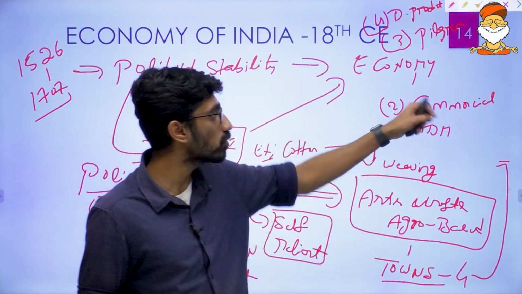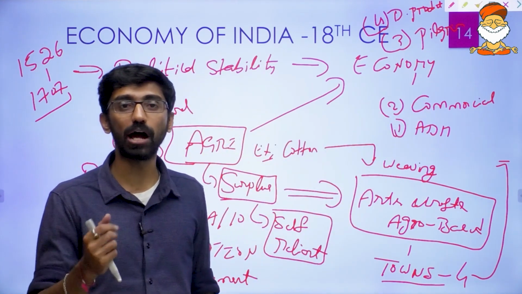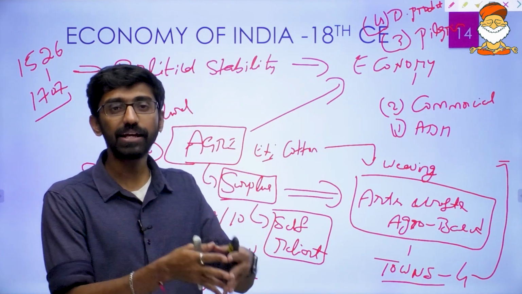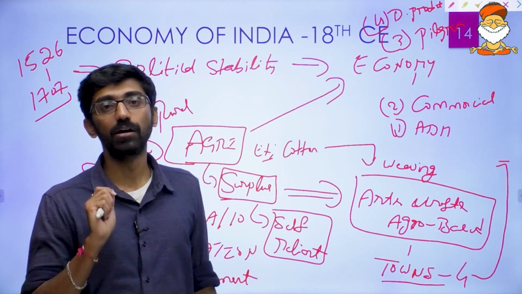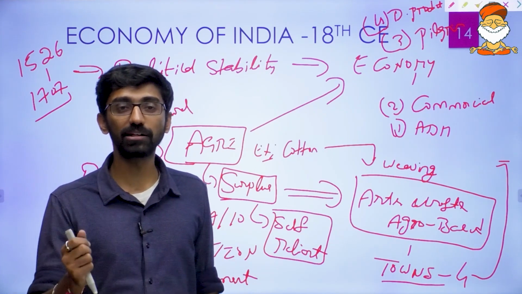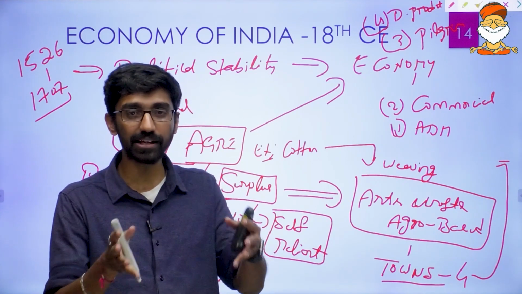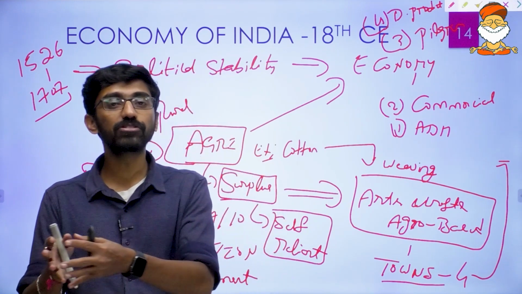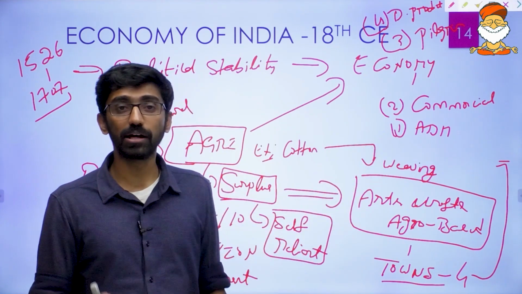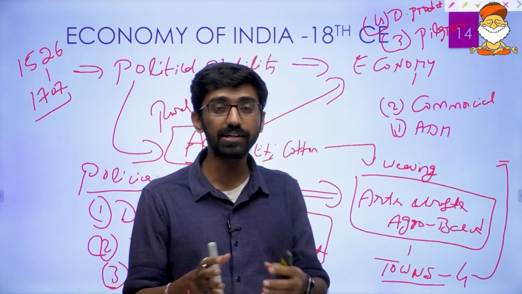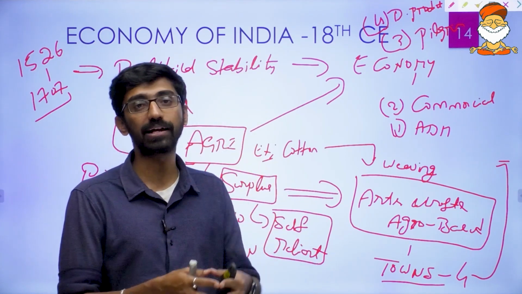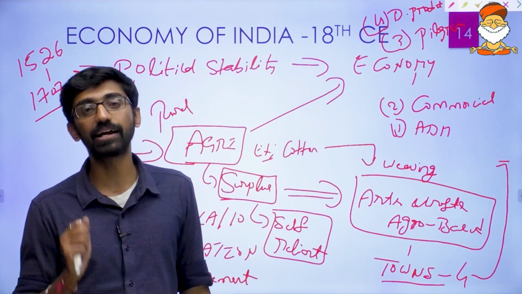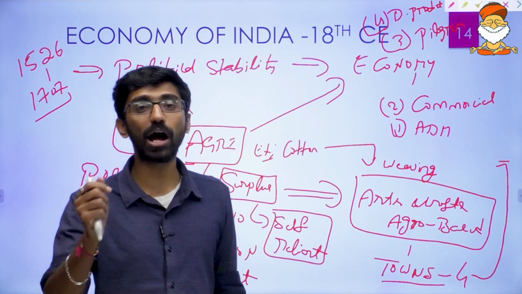The same goes for commercial towns. For example, Ahmedabad, which was famous for textile arts and crafts. That area developed into a town because of that particular product. Like Srinagar, which was known for the shawl industry. In these commercial towns, commercial functions were primary and administrative functions were secondary. But in administrative towns, the administrative function was primary and commercial or production activities were secondary. It does not mean there were no commercial activities in administrative towns, but they had a secondary place. The primary importance was given to the administrative machinery.